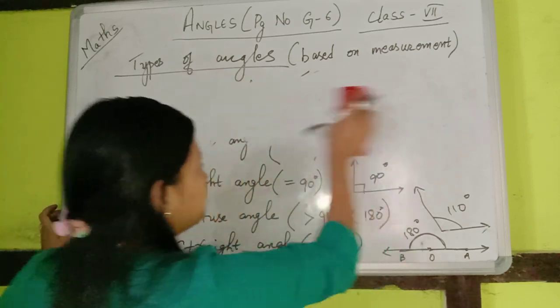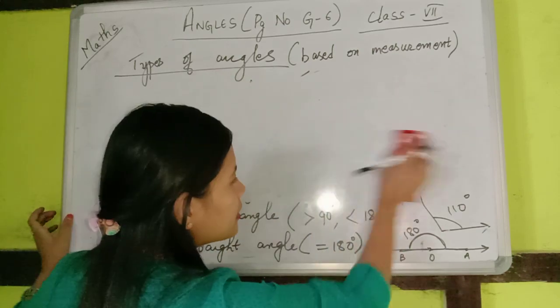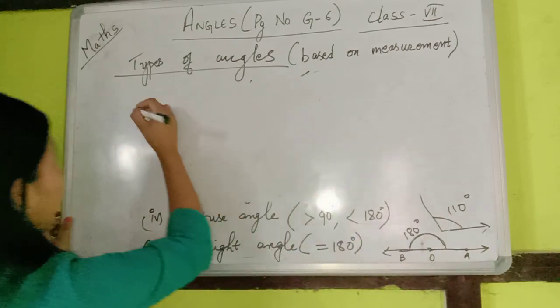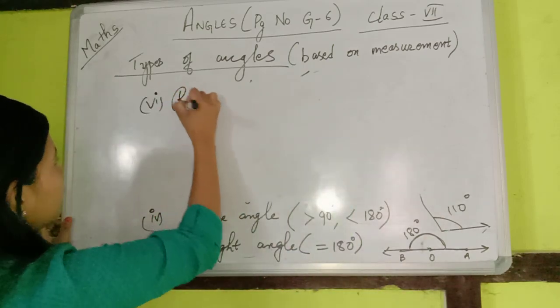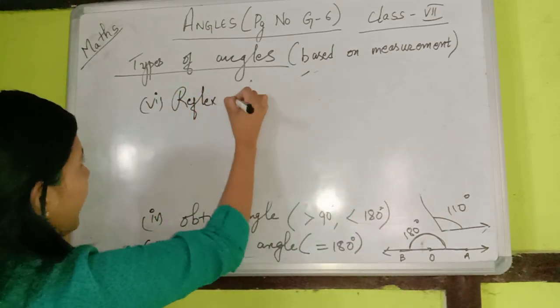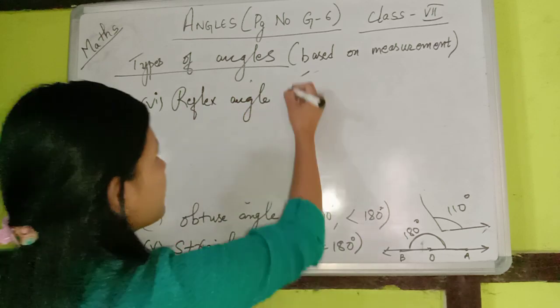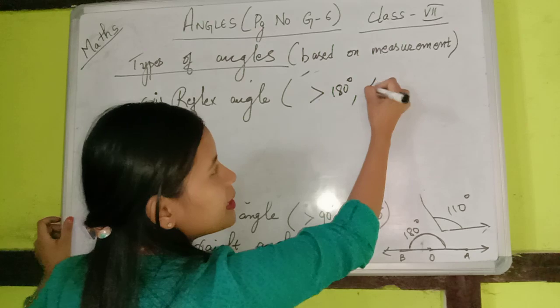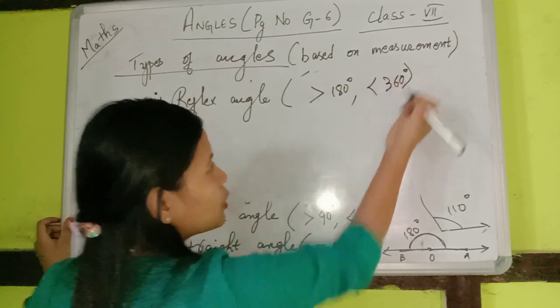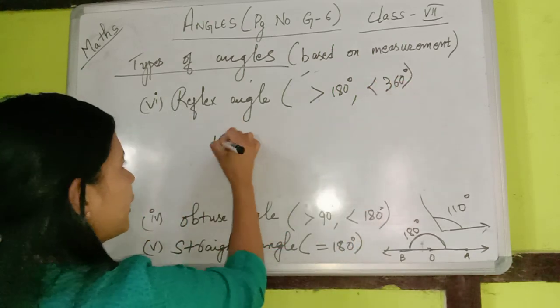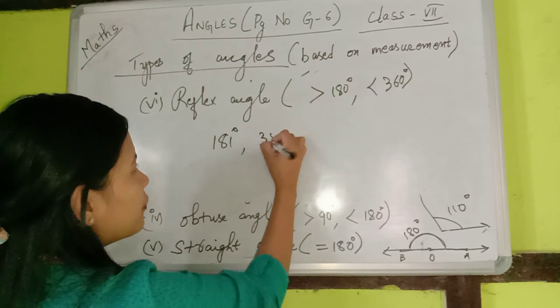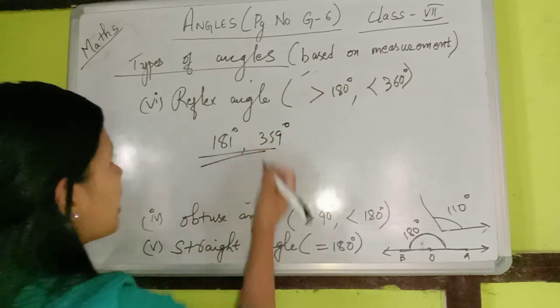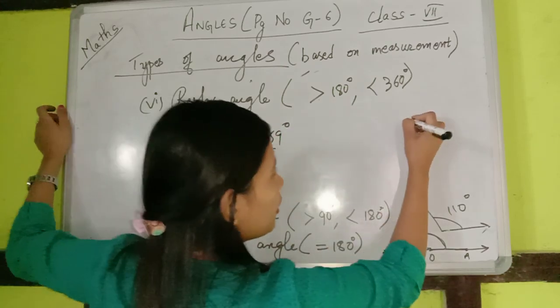Now we have something called a reflex angle. A reflex angle is an angle whose measure is greater than 180 degrees but less than 360 degrees. So angles like 181 degrees or 359 degrees are all reflex angles.